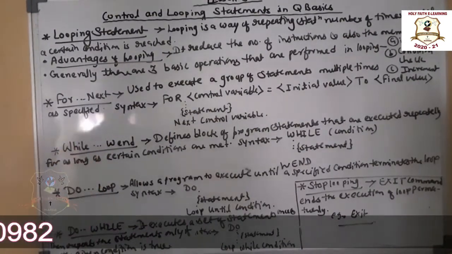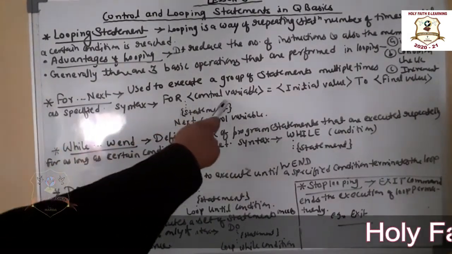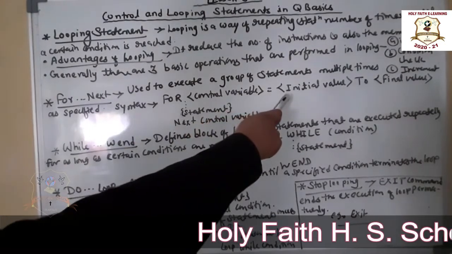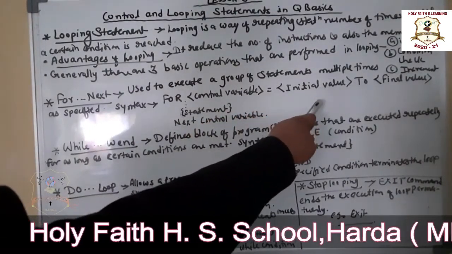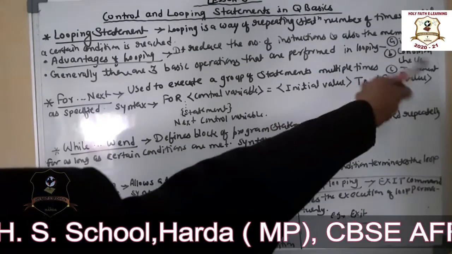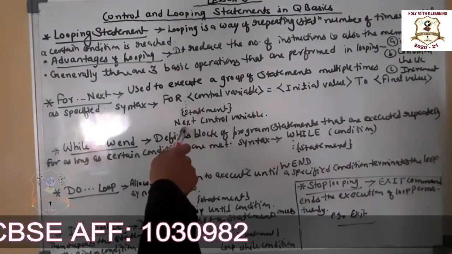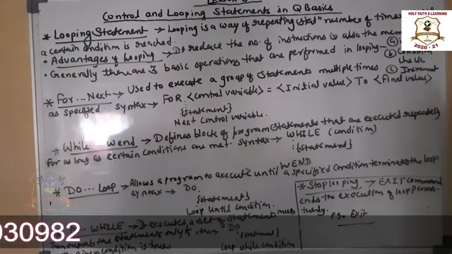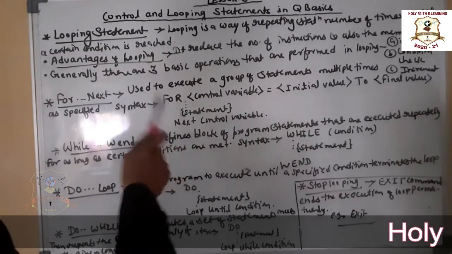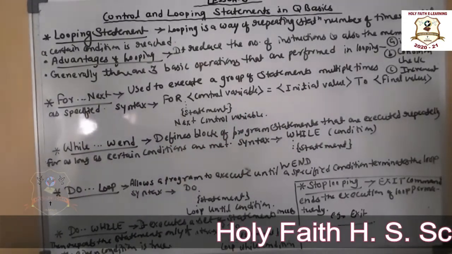Syntax is for लिखा, then control variable लगा, equal to का साइन लगा, initial value लिखी first, then to, कहाँ तक जाना है, final value तक, and then कुछ statements लिखी, we have to write the statements, and then next control variable has to be written from this line. That is how for next loop works.